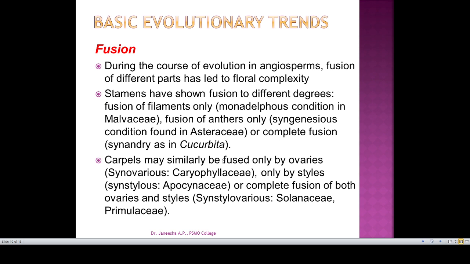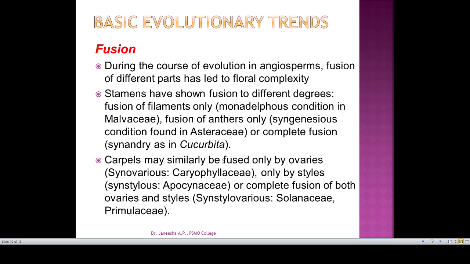And what are the basic evolutionary trends we can see in a flower? The first one is regarding fusion. During the course of evolution in angiosperms, fusion of different parts has led to floral complexity. In Magnoliaceae, the floral parts are numerous in number and free. Later, during the course of evolution, these floral parts underwent fusion and made the flower more complex.